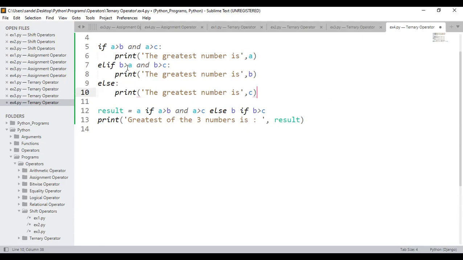Sir, why are you not taking B is greater than A? Why? Because don't you think it is clear that if this condition fails, then only this condition will become true. That means if A is greater than B, then why would the condition go to the else block? No, it will not go. Correct, right? Please observe, guys. There's nothing called elif if you are writing the ternary approach method. Like this only you have to write. Please try to understand.